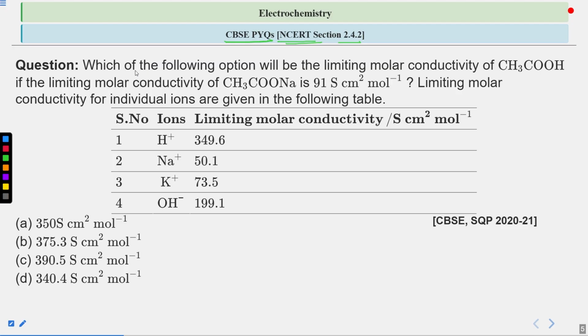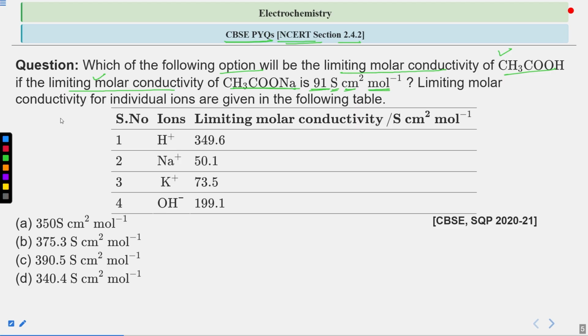The question says: which of the following options will be the limiting molar conductivity of acetic acid, CH3COOH, if the limiting molar conductivity of CH3COONa, sodium acetate, is 91 S cm² mol⁻¹? So we have to select the option which is representing the limiting molar conductivity of acetic acid, and we know the limiting molar conductivity of sodium acetate, which is 91.